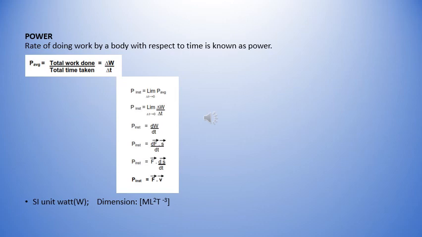If F and v are parallel, then power is maximum, which is F into v, and if they are antiparallel, theta is 180 degrees and the power comes out to be negative. The SI unit of power is watt. 1 watt is defined as the power when 1 joule of work is done in 1 second. The other unit of power is horsepower. 1 horsepower is 746 watts. The dimensions of power are M L square T to the power minus 3.